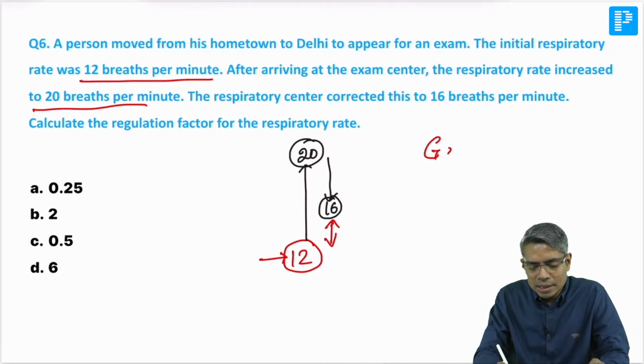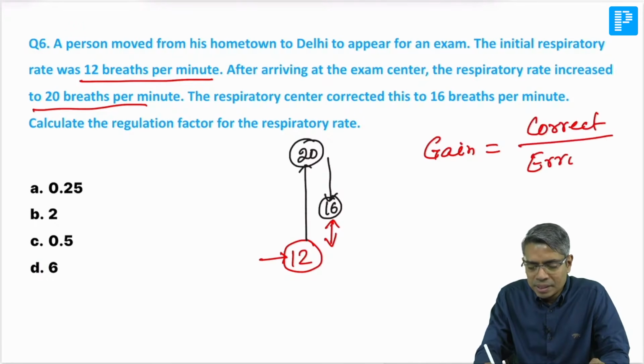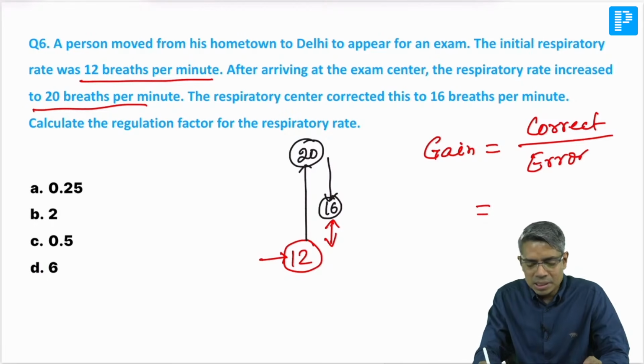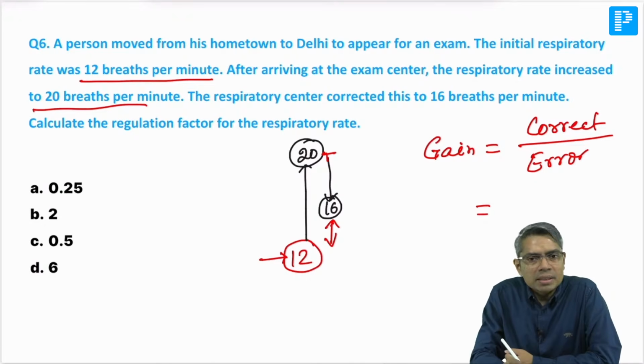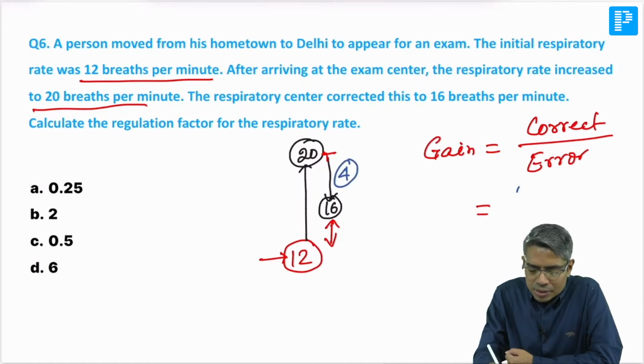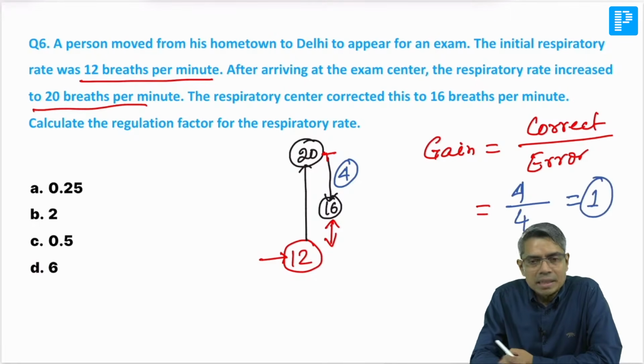If I ask you to calculate the gain of this control system, it will be correction upon error. How much correction has been done from 20 to 16? How much will be the gain in this question? Calculate. The correction is 20 to 16, so 4 is the correction. And the error still persisting is also 4. So gain is only 1. Almost the gain is nil.